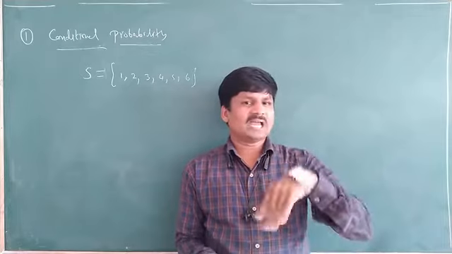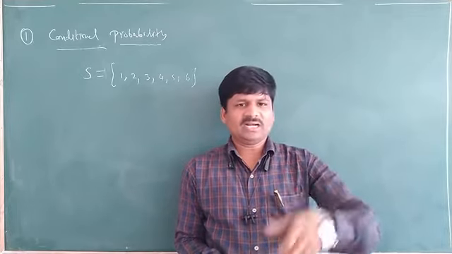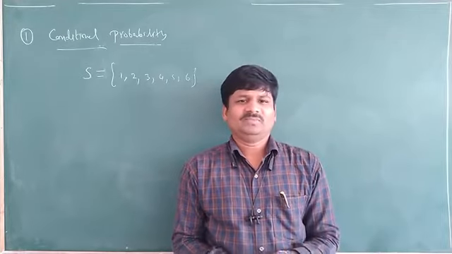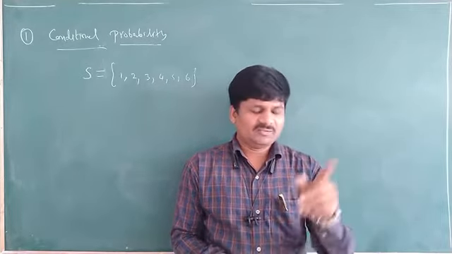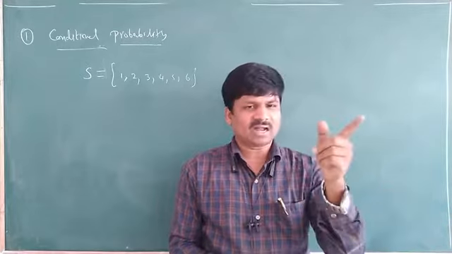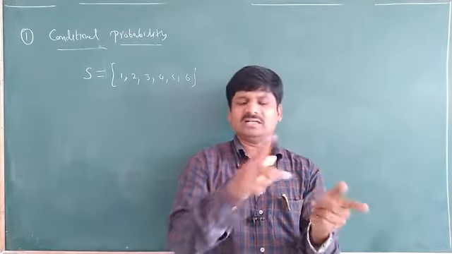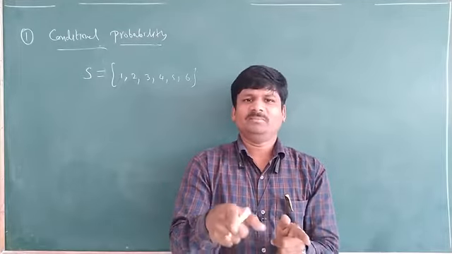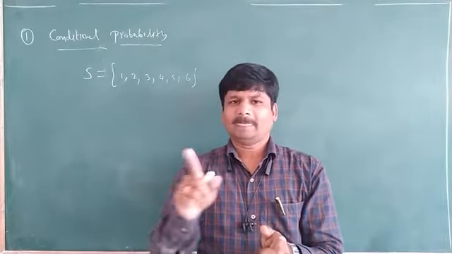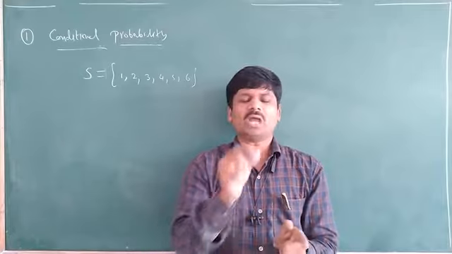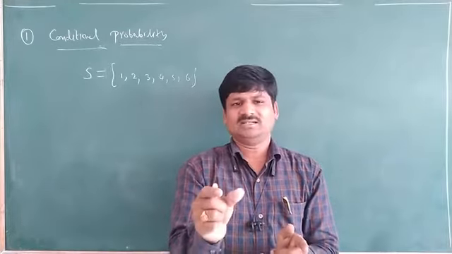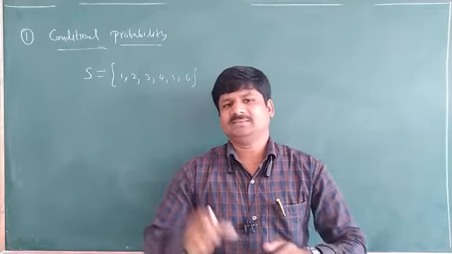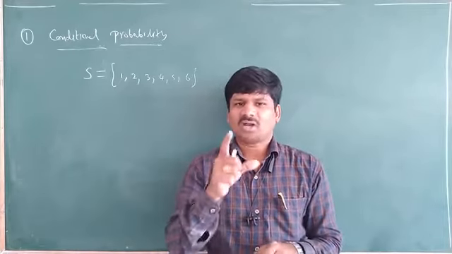Here I have given 2 concepts. I rolled a die, and after rolling it, what I observed is that it is an even number. Given that after rolling, the number is an even number, you will get compulsorily one number, and that number is an even number. Remember. Now we have to find the probability of getting 6.